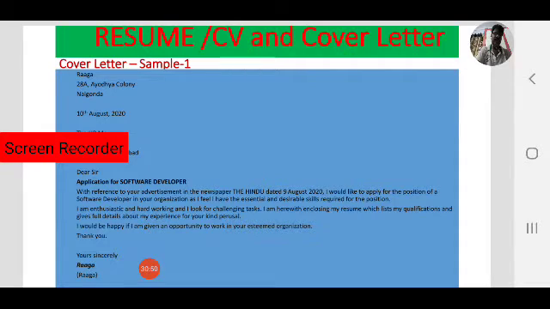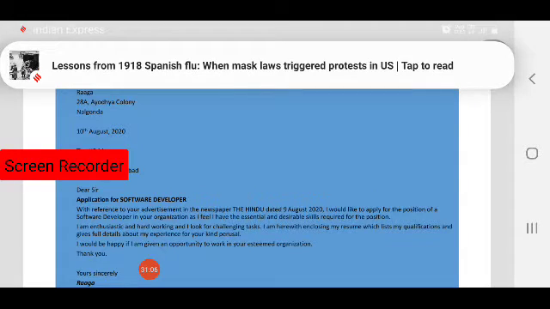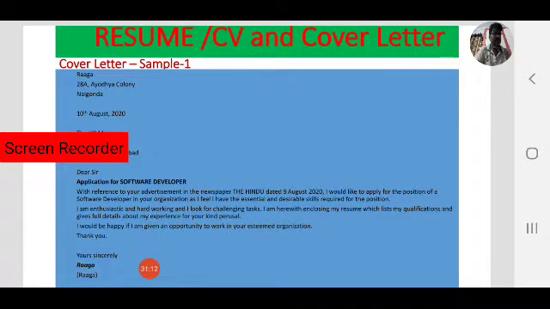In the first paragraph, Raga mentioned the source of the job, how she came to know about the position of software developer. She mentioned the advertisements. In the second paragraph, she mentioned skills and attitude in brief. In the third paragraph, she mentions how she is waiting for the interview. That is the body of the letter.